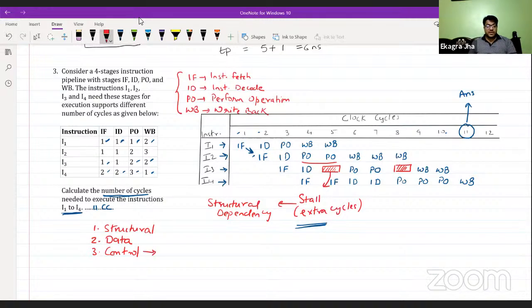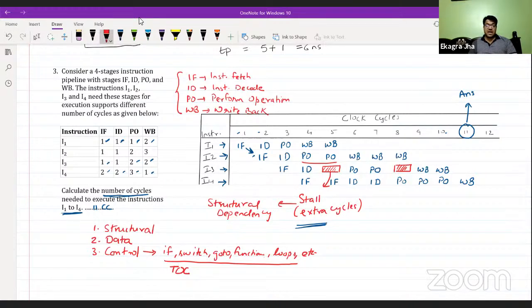Control dependency relies on control structures like if, switch, goto, functions, loops, etc. Wherever these types of expressions are involved, the control is transferred from one section to a different section. In that case, we will have some control dependency. So this is all because of transfer of control operations. If transfer of control operations are there, you might have some control dependency.